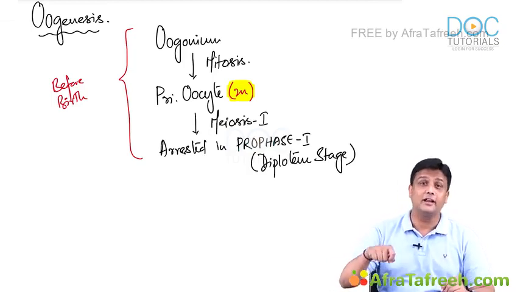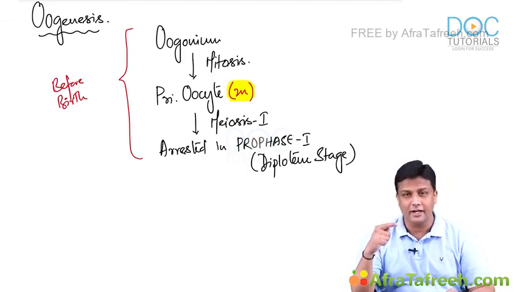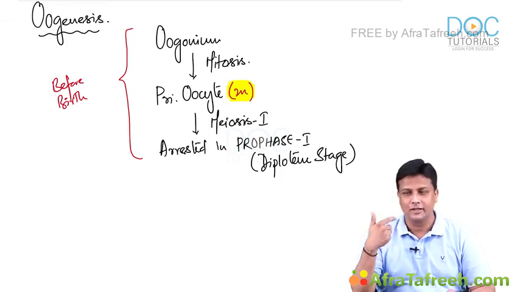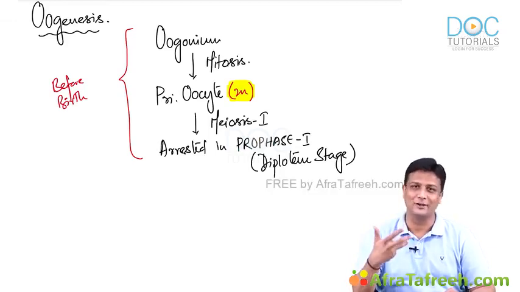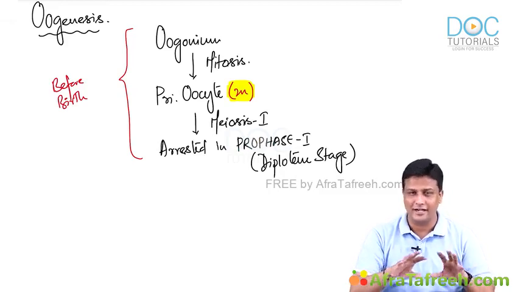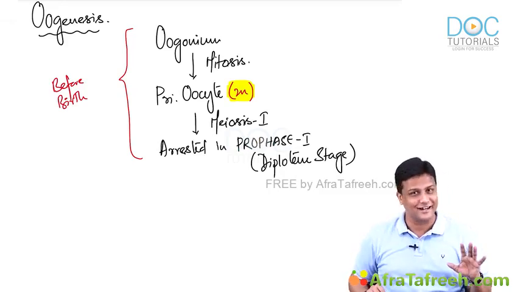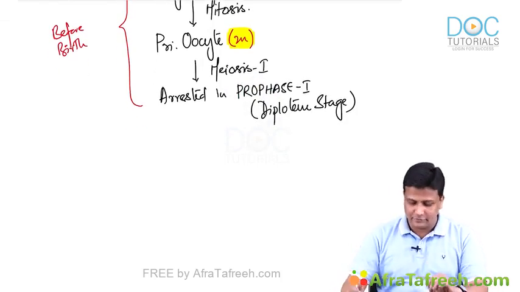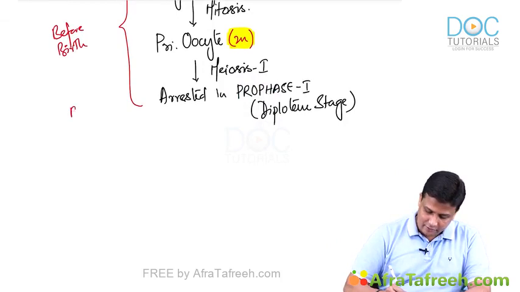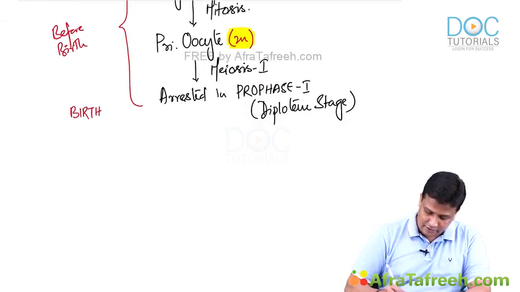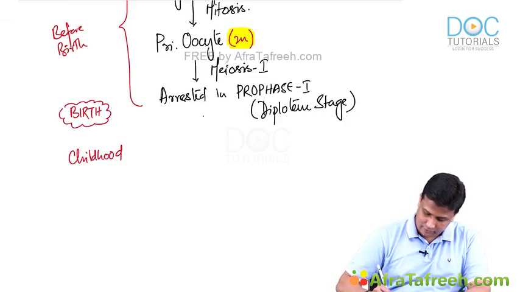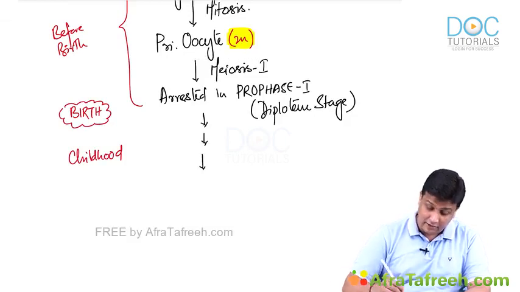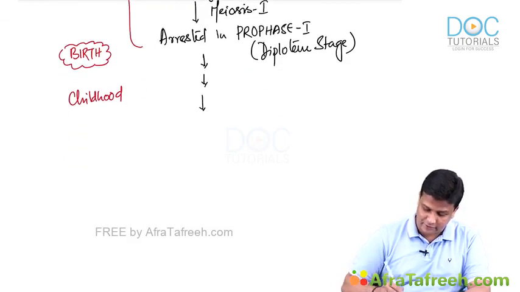Then finally, at the time of puberty, what is going to happen, guys? It's going to complete prophase 1, then metaphase 1, anaphase 1 and telophase 1. I mean to say in simple words, it's going to complete meiosis 1. Understanding? So let us register all those stages one by one. That's happening before the birth, and even at the time of birth, it will be in the form of primary oocyte only. After birth, even during the childhood, it will be in the same form, the primary oocyte only. And the next important landmark right now is puberty.